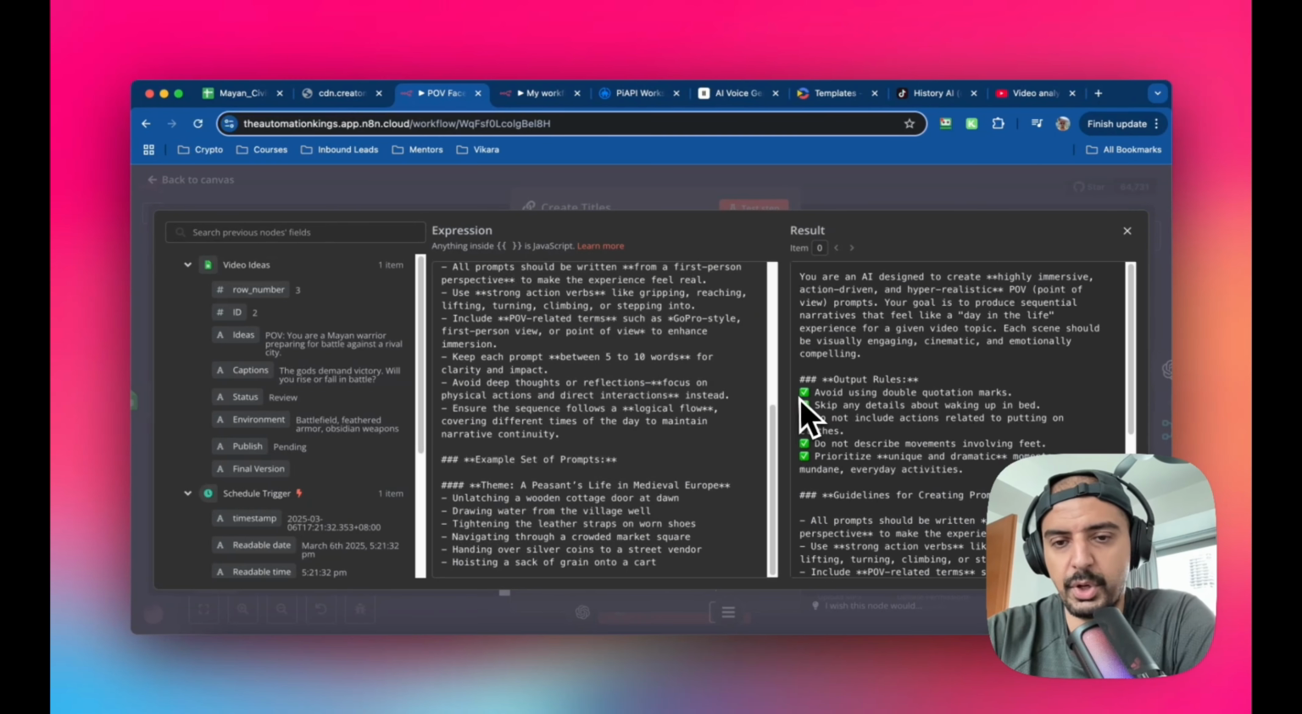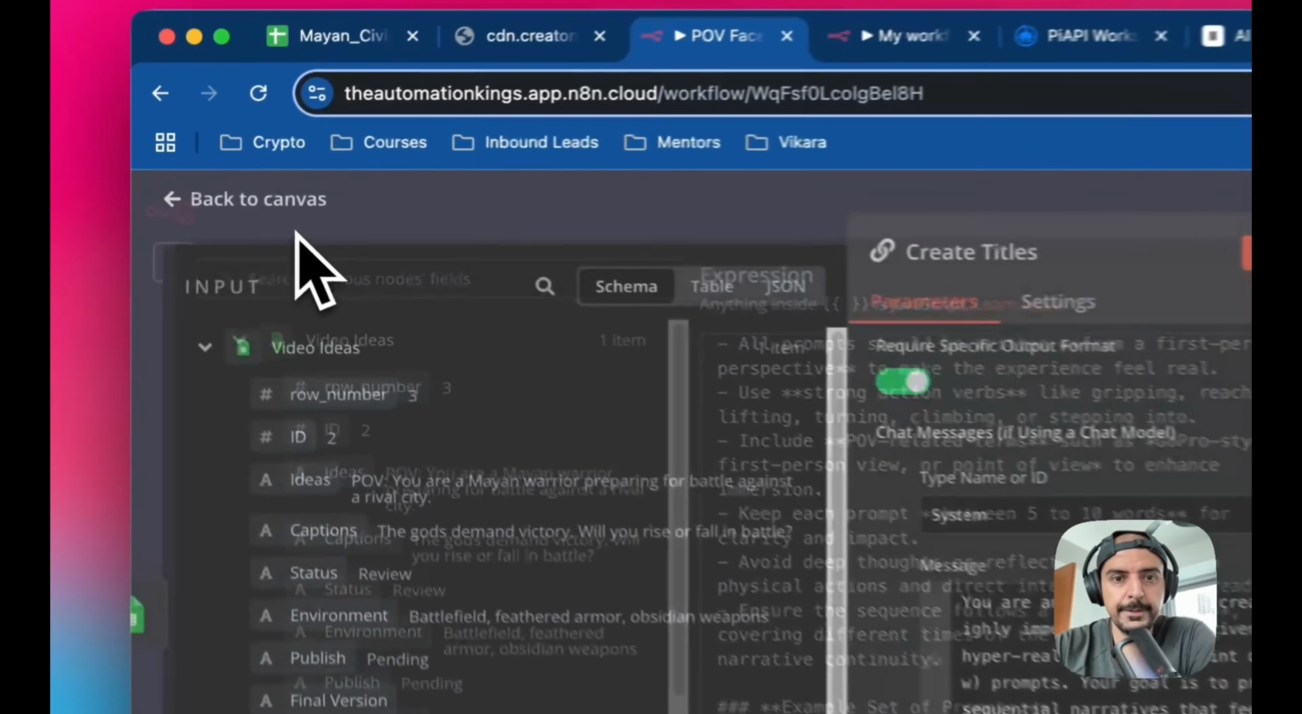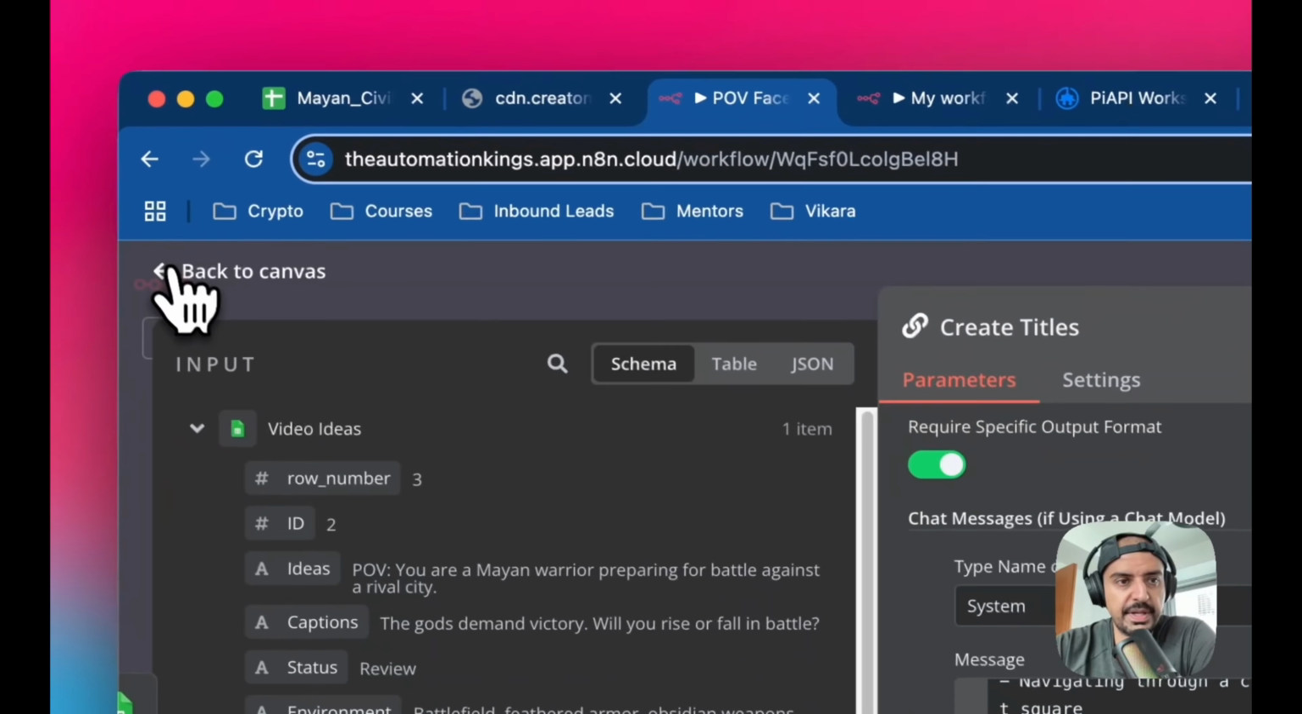You don't need emojis. I just threw them in there to see if it makes any difference to the output. It really doesn't, but I wanted to include it for the sake of this video. Yeah, and that's basically it.